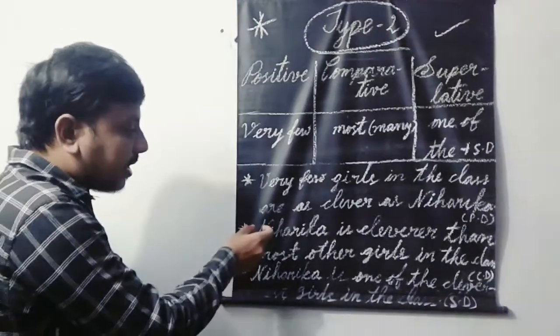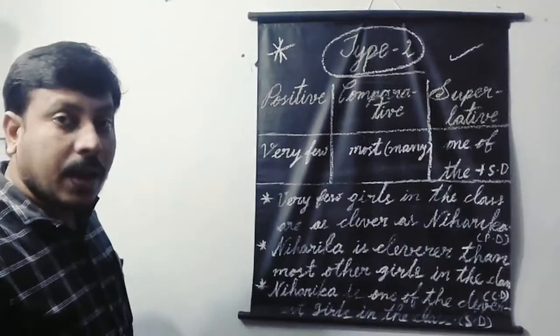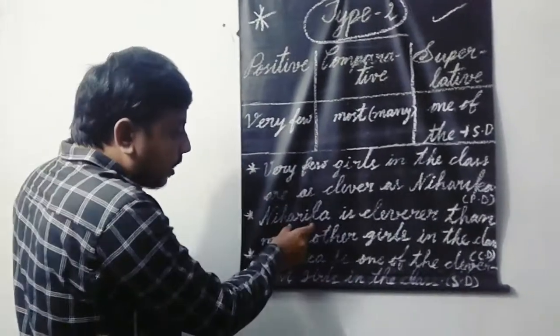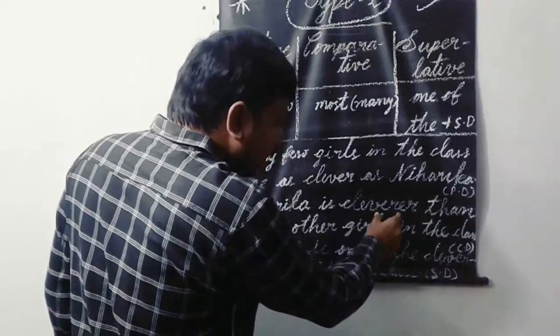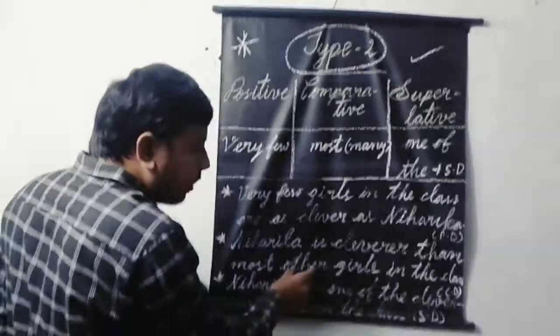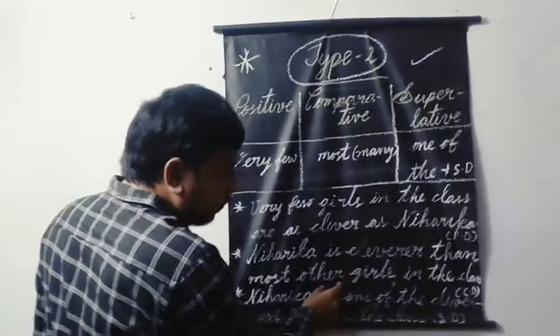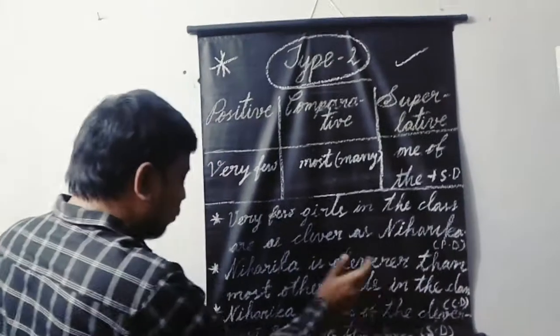Now let us take the structure for the comparative degree related to type 2 degrees of comparison. Subject plus verb plus comparative degree plus than most other or than many other plus plural noun.